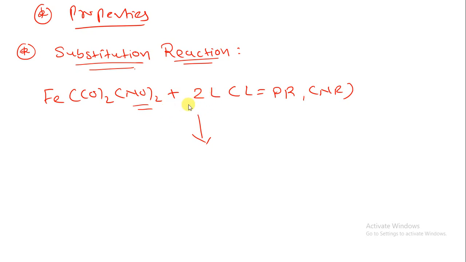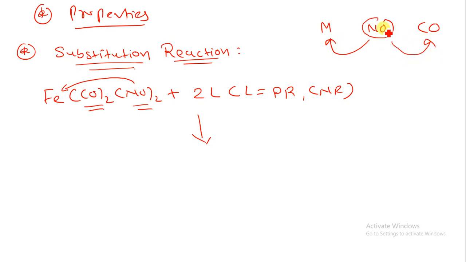Why? Because in metal nitrosyl compounds the NO+ ions are more firmly attached with the metal atom than the CO. So the nitrosyl compound can attach tightly with the metal as compared to the carbonyl compound.